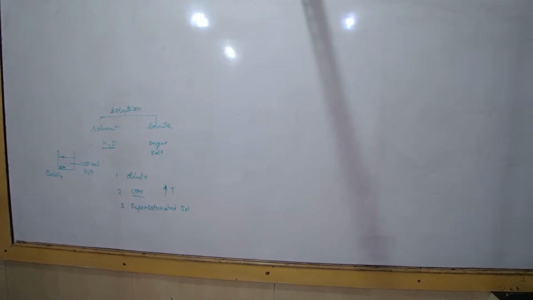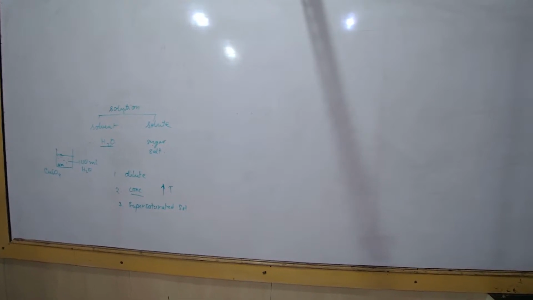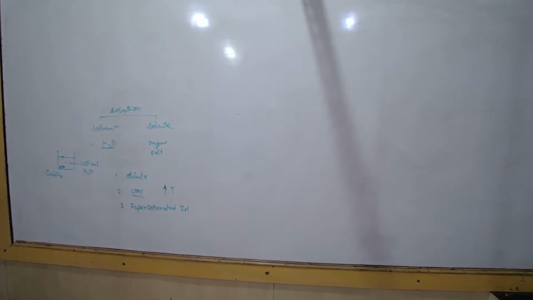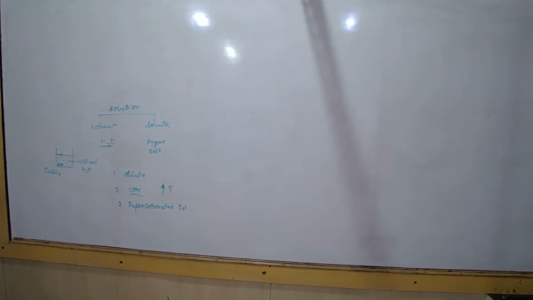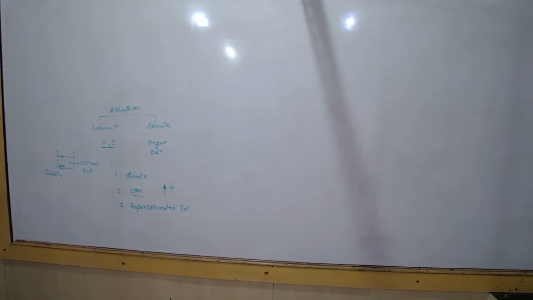Got it? Write it down in your notebook. As the temperature increases, the solubility increases. That's all.